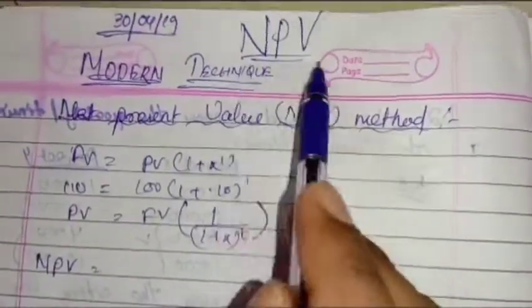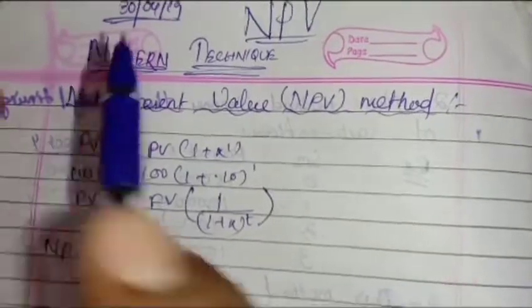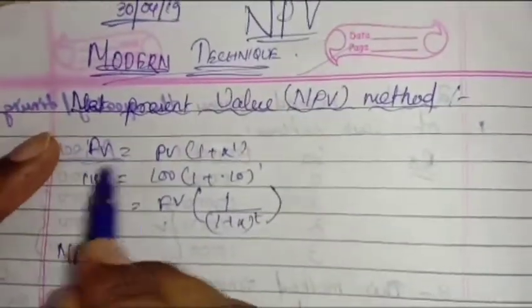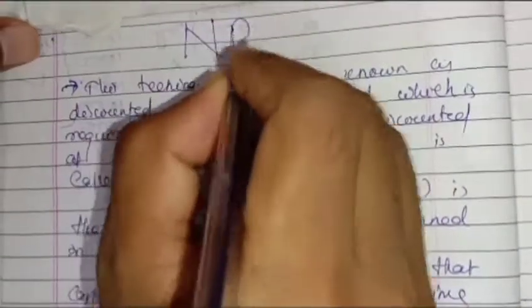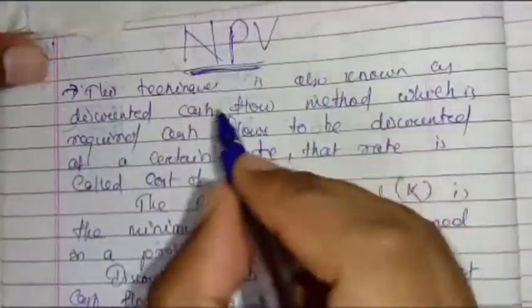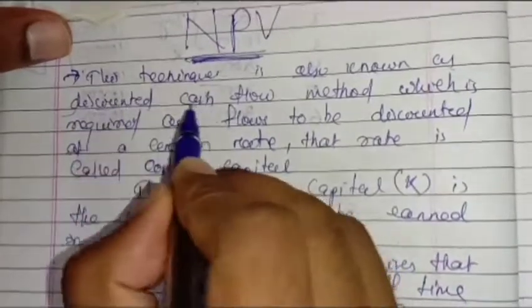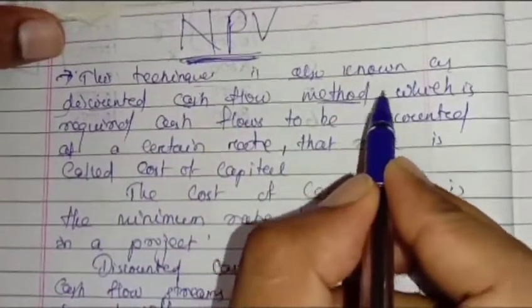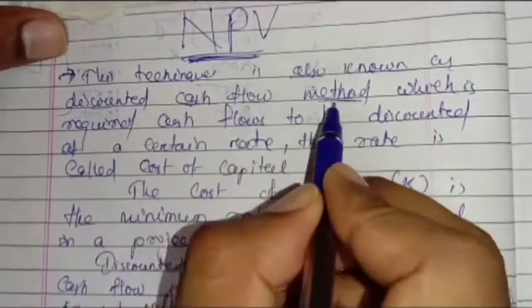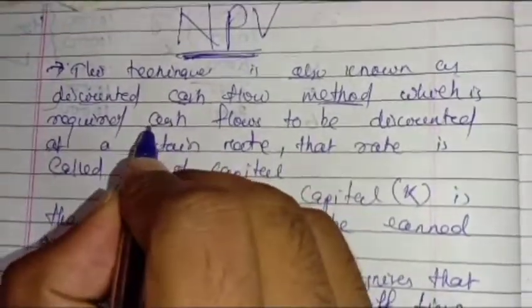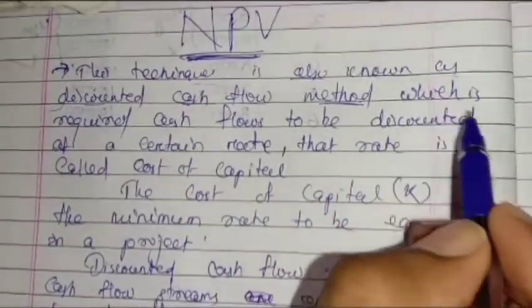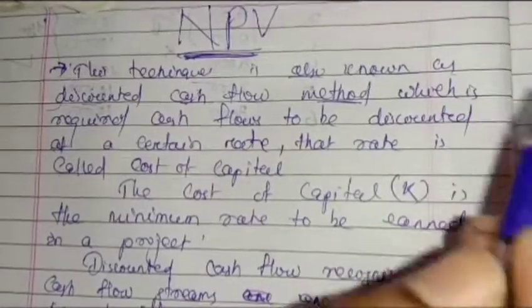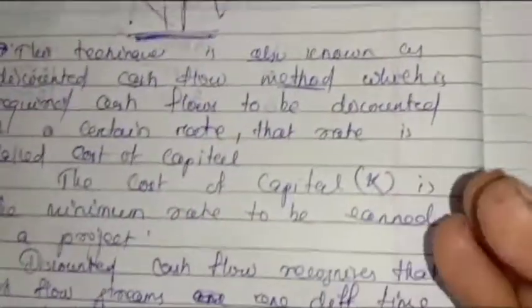We can say that NPV is a modern method of capital budgeting techniques. Here I have told you how we calculate the time value of money. The NPV, or net present value, technique is also known as the discounted cash flow method, or DCF method, which requires cash flows to be discounted at a certain rate.